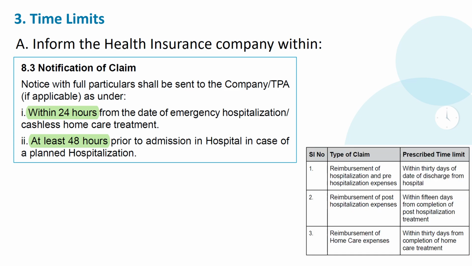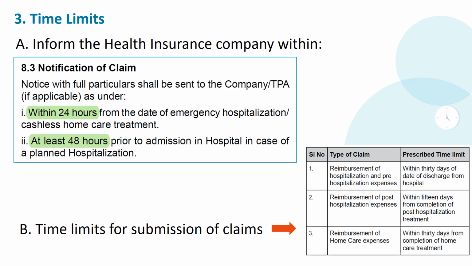Similarly, you may go for a non-network hospital, pay up the expenses and you may have to claim later. There is a time limit for making such claims as well. In the case of hospitalization and pre-hospitalization expenses, it is 30 days within the discharge from hospital. In the case of reimbursement of post-hospital expenses, it is 15 days from the date of completion of post-hospitalization treatment. And reimbursement of home care expenses, if you are in home care, that is to be submitted within 30 days from completion of the home care treatment. So like this, you must need to see what are the stipulated time limits in your policy wording document.